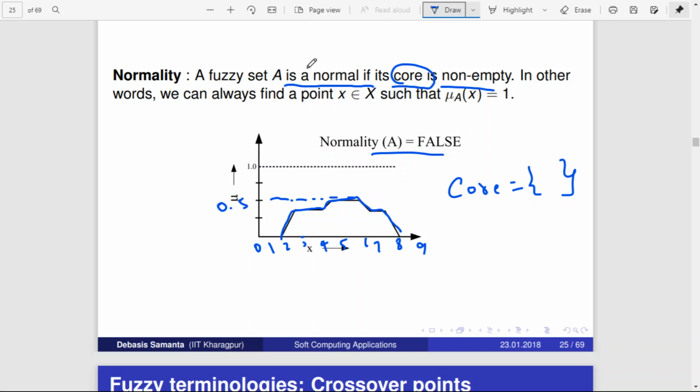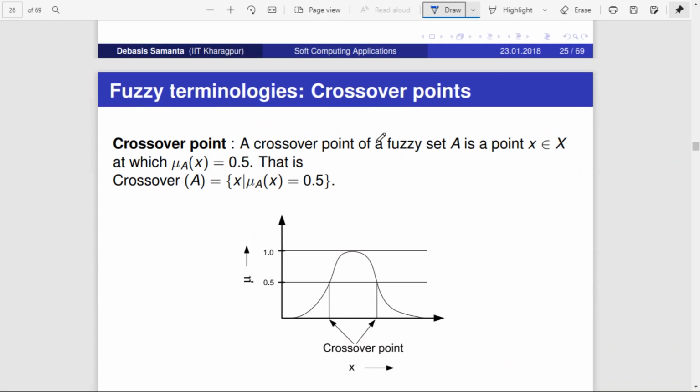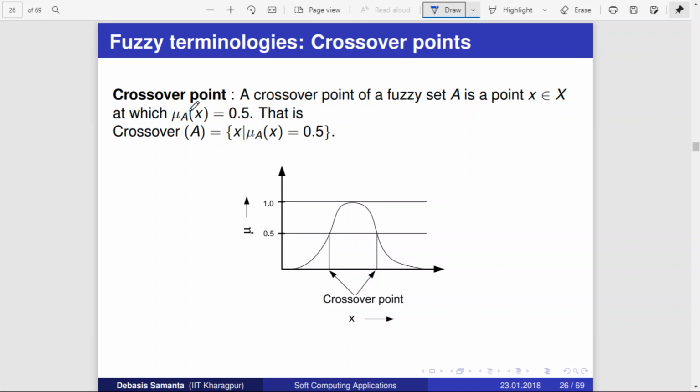So a fuzzy set is normal if its core is not empty, but in this case the core is empty. So the normality of this particular set is false. It is not normal. So this is how normality is defined. And then crossover point. What is a crossover point? A crossover point of a fuzzy set A is a point x such that the membership function will result in 0.5. So what are the set of points for which the membership function is resulting in 0.5? Those points of x are called crossover points. So the crossover is the set of points in x whose membership function will be 0.5.